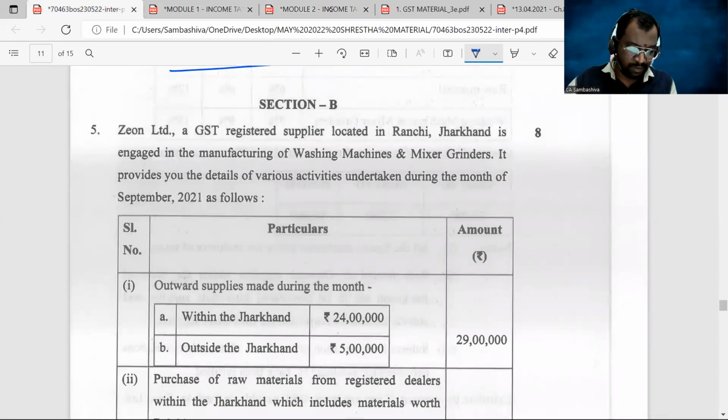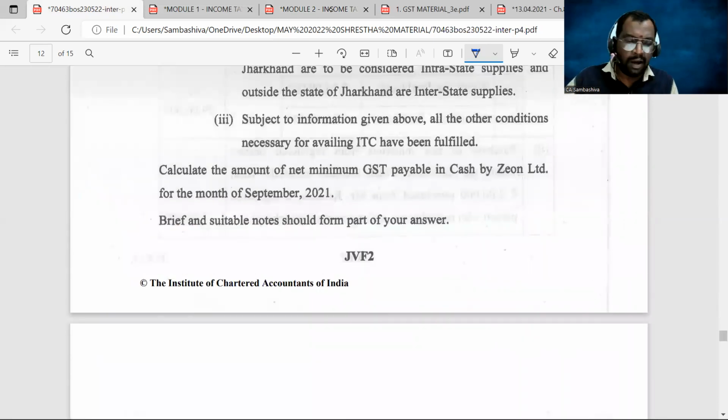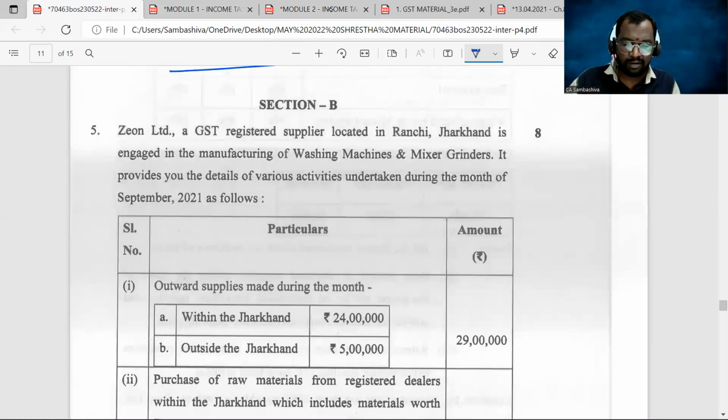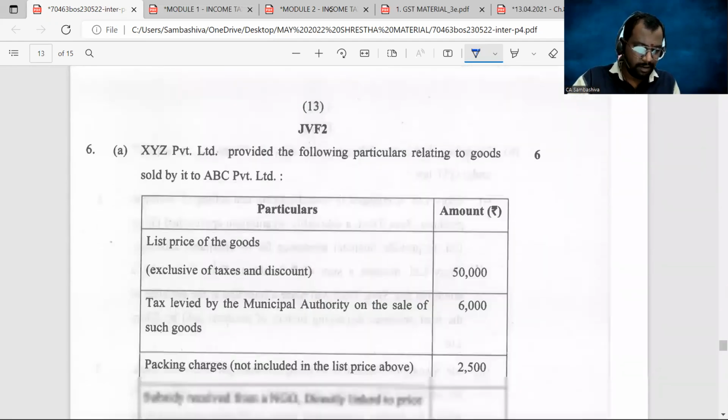The very first question is from the chapter where you are asked about finding out the net minimum GST payable in cash. So here you need to calculate your outward taxable output tax liability. Then what is the total input tax credit available? Set off the input tax credit available against your output tax liability. Then find out the minimum amount of GST payable through cash. We have done the same kind of problems in the chapter input tax credit, chapter number 6, right, sir? And next, 6a.